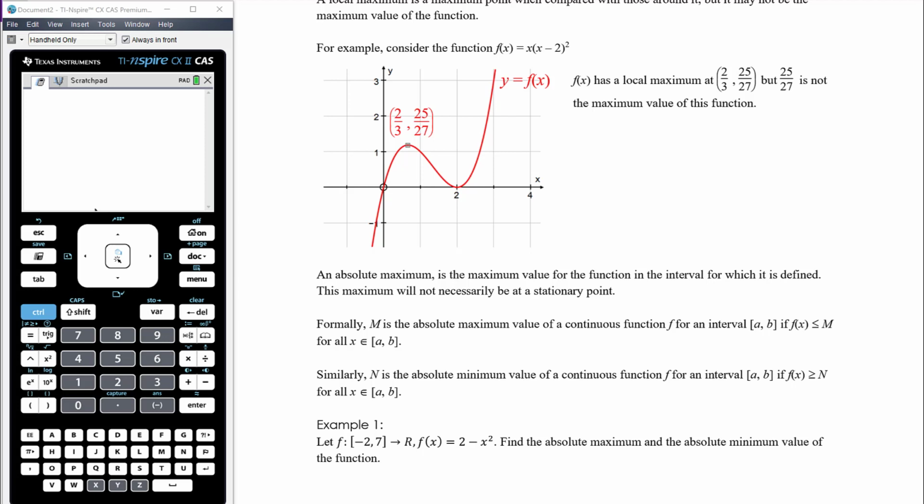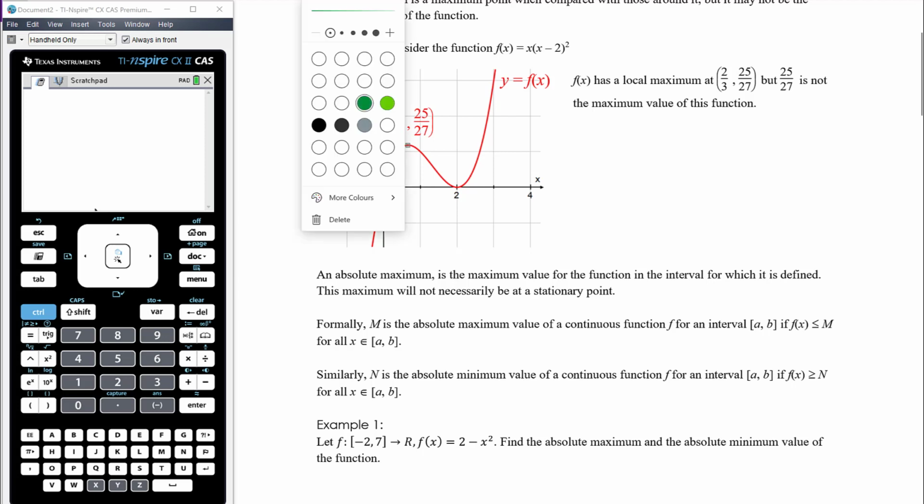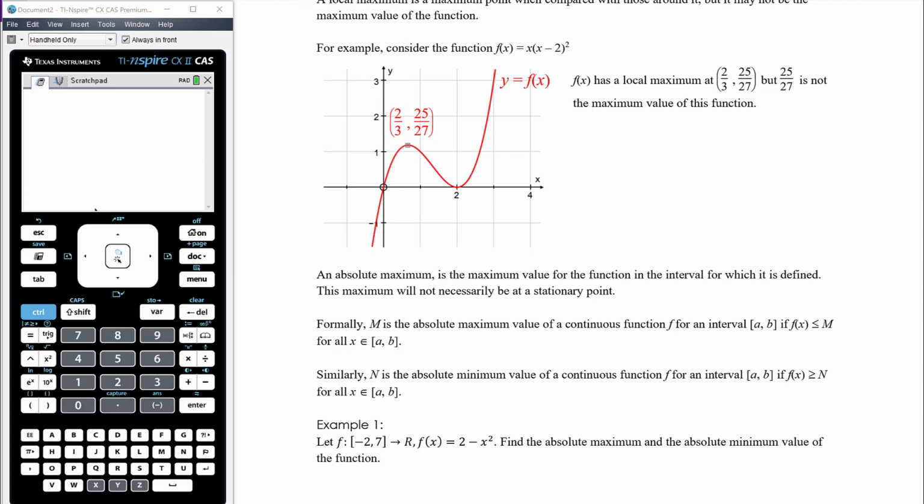Okay, so let's say, for example, let's restrict this function. Let me just get a thicker pen here. So let's say that's a, and this is b. Okay, so in this case we can see clearly that the absolute maximum value is going to be that. It will happen when x equals b. Okay, that will be the maximum. So using this definition here, that would be m.